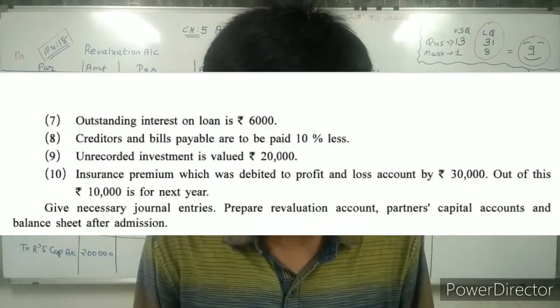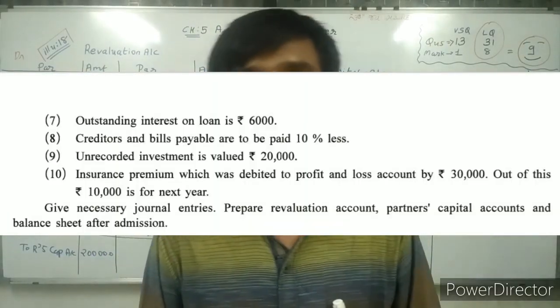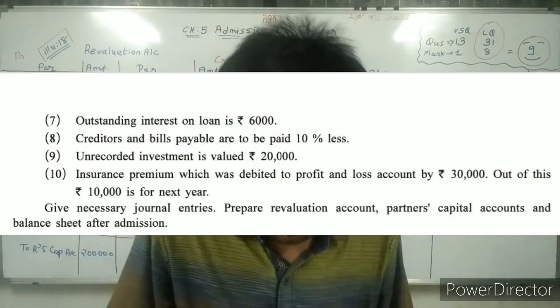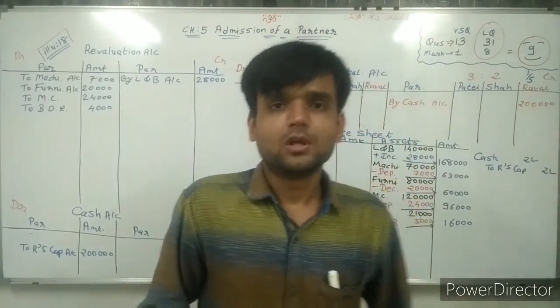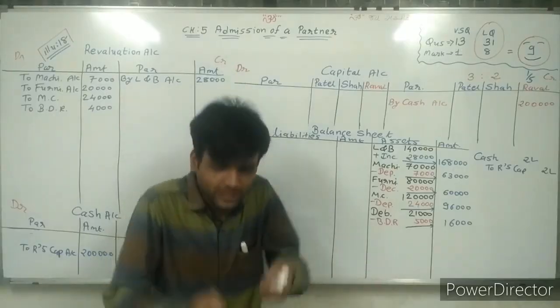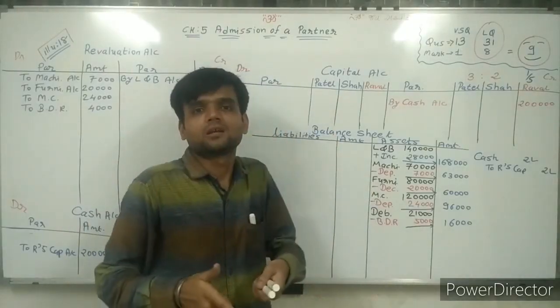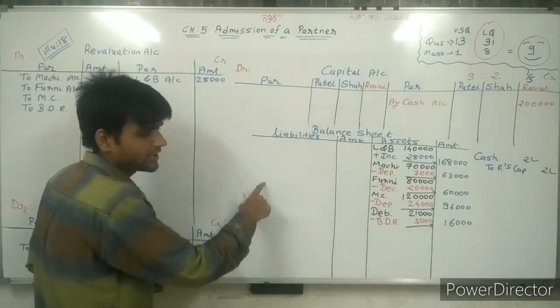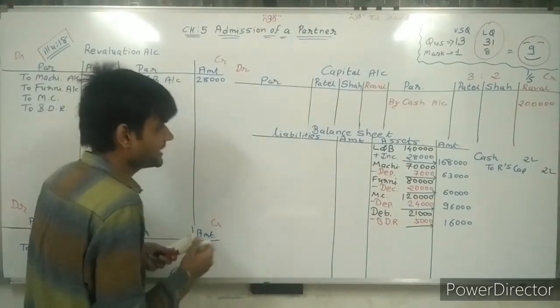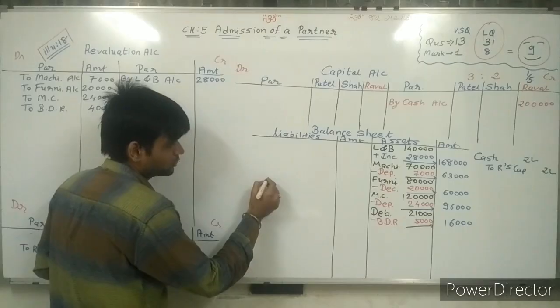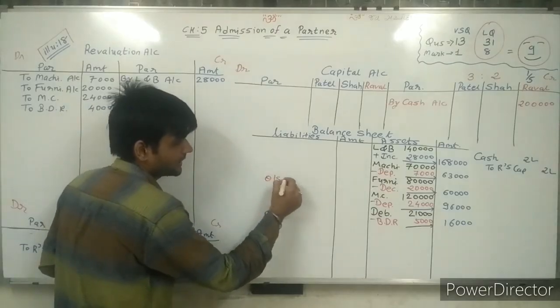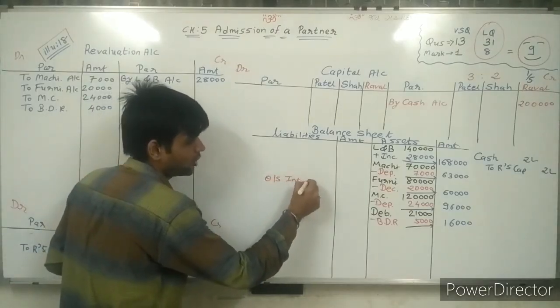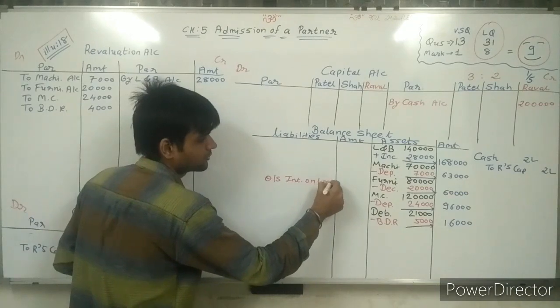Going ahead, reading adjustment number 7. Outstanding interest on loan is rupees 6,000. So interest on loan we need to pay. It means it's my liability. So that liability I need to write here: outstanding interest on loan.